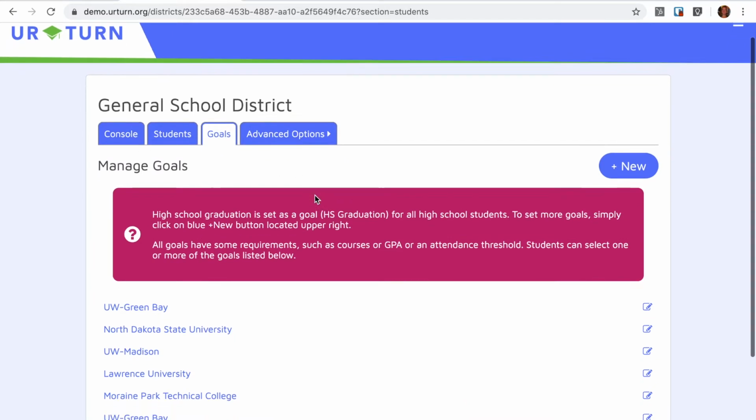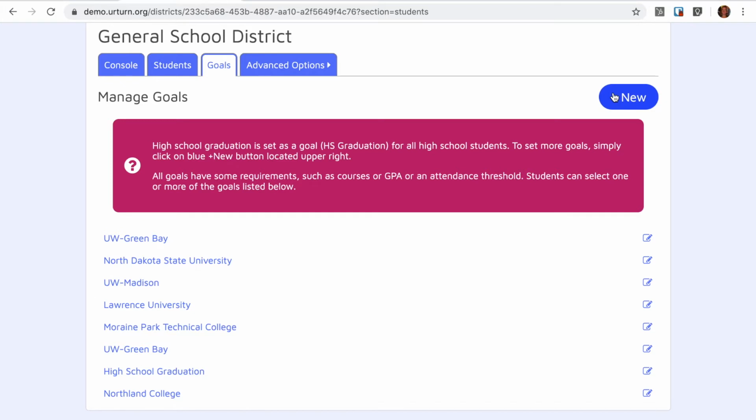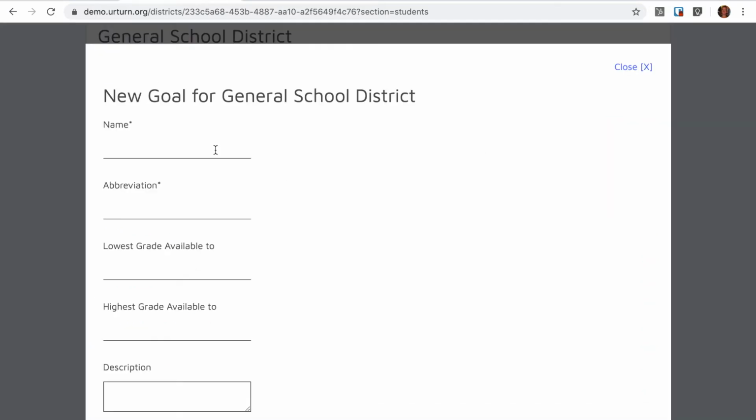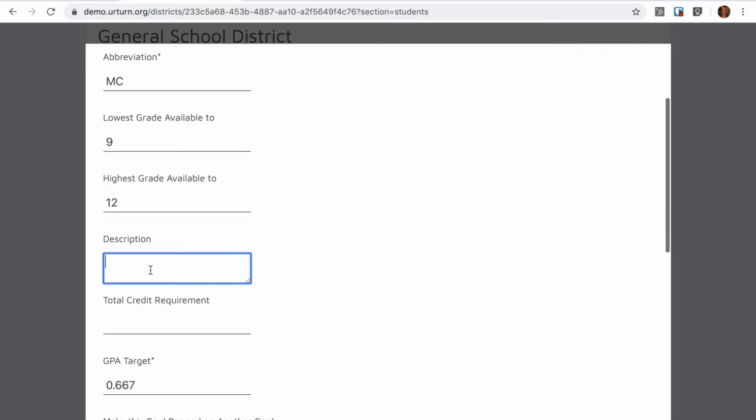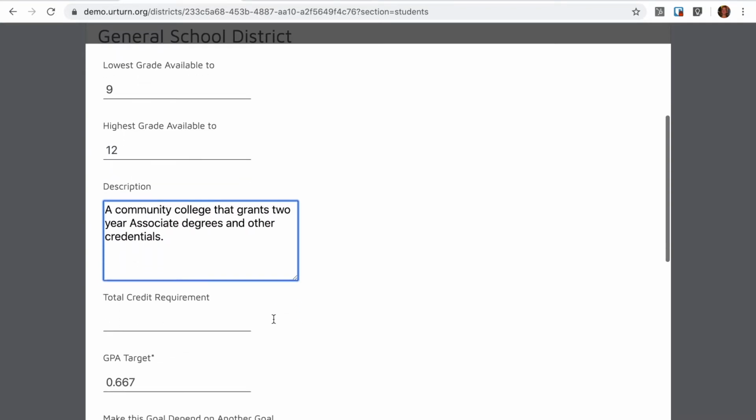Counselors have control over the types and what institutions that they assign to students, or they can work in concert with students and ask them what their interests might be. So for example, let's just create a college, and a student is eligible between 9th and 12th grade. They may finish early. They might want to create a description of the college, just so that the student knows that this is a community college.